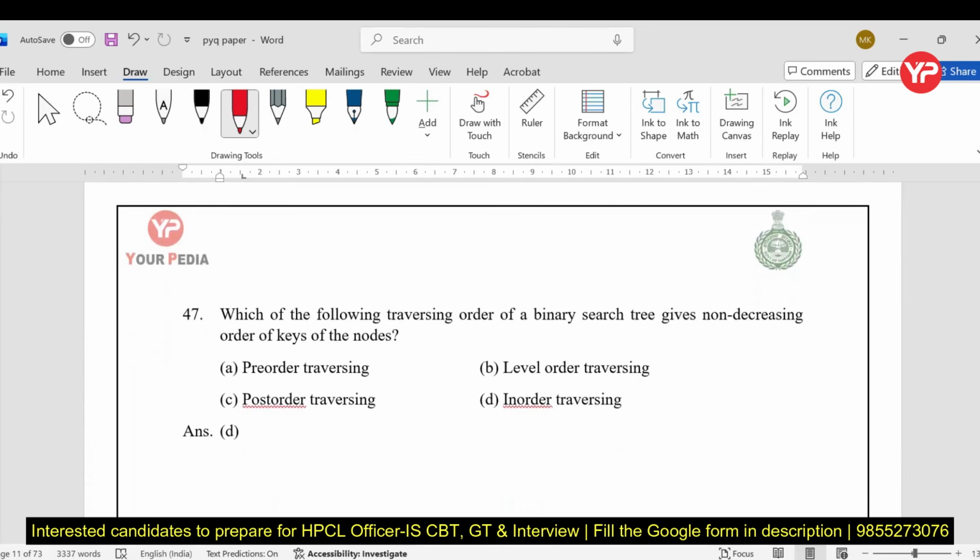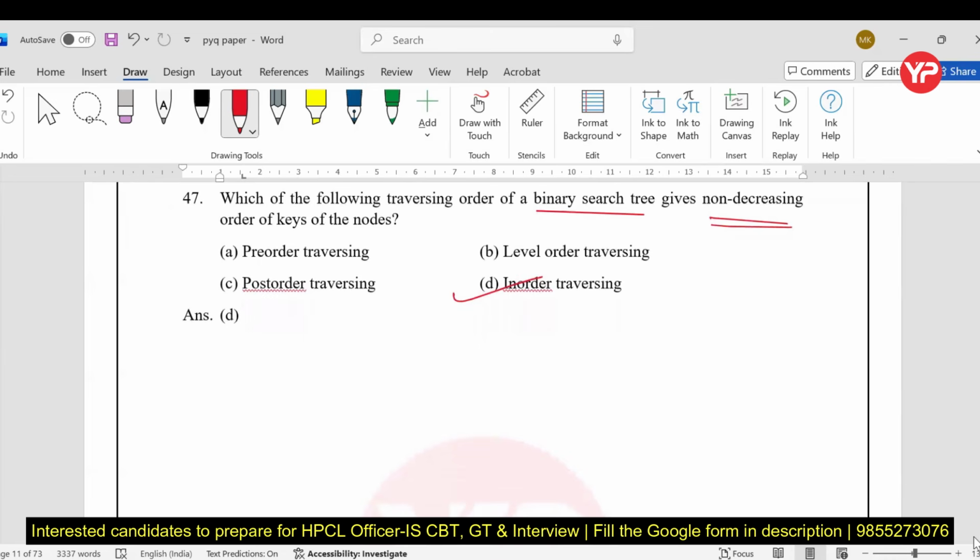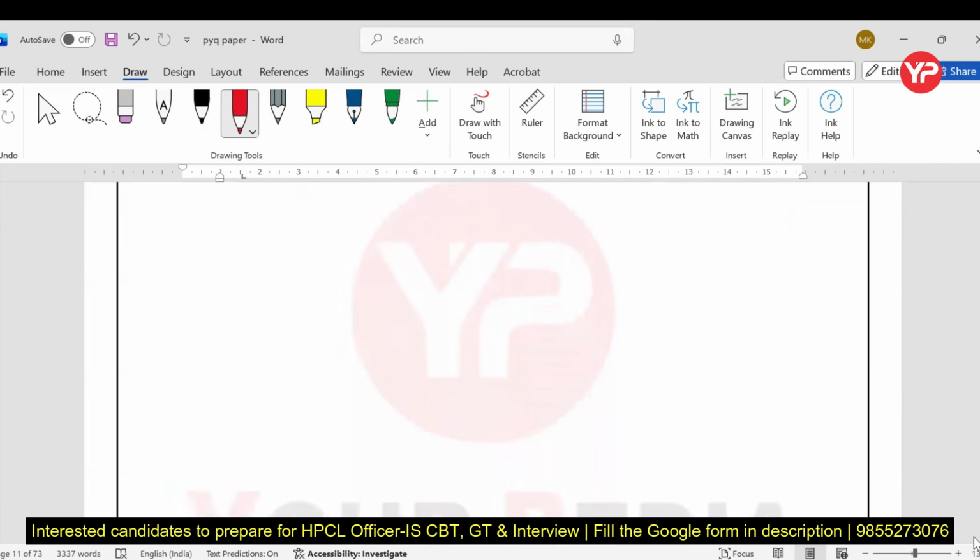Which is the traversing order of binary search trees? See, it is talking about a BS tree. So inorder is always sorted in nature. Non-decreasing means ascending. Absolutely true. So D is the right answer. Keep in mind, my dear students, that the inorder of a BST is always sorted.